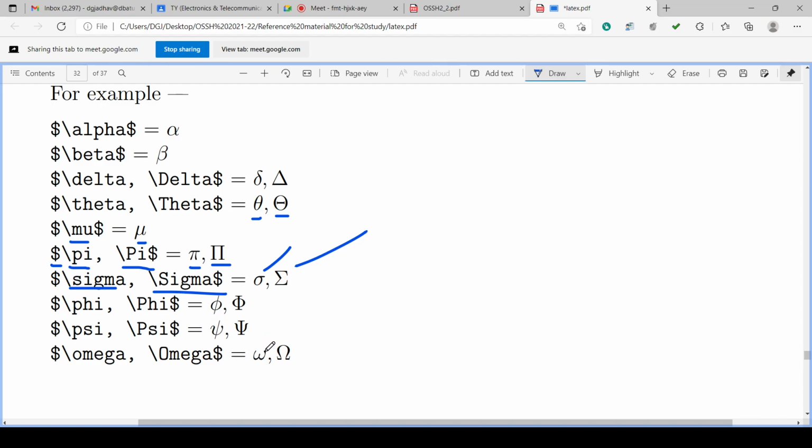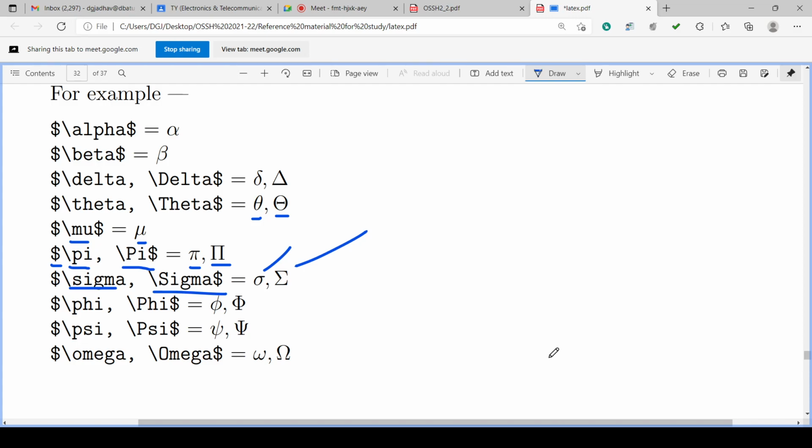Then after phi, there is psi, or c: dollar backslash psi. P is silent, we do not pronounce it, just like in psychology, in which the first letter is P. It is silent. Here P is also silent. Dollar backslash psi and backslash capital Psi. Small psi, capital psi. So this is the small psi and capital psi.